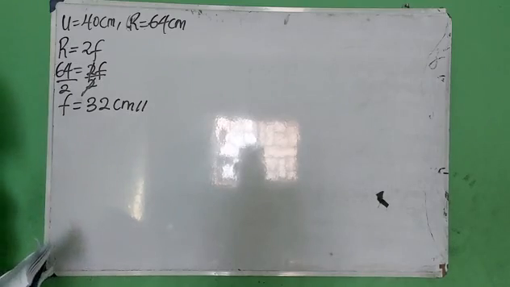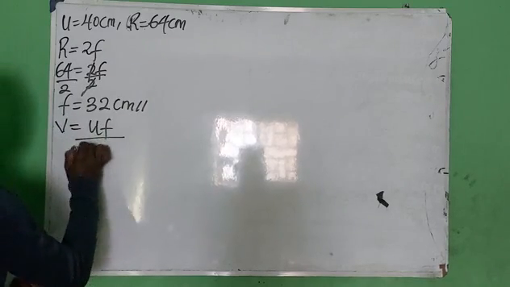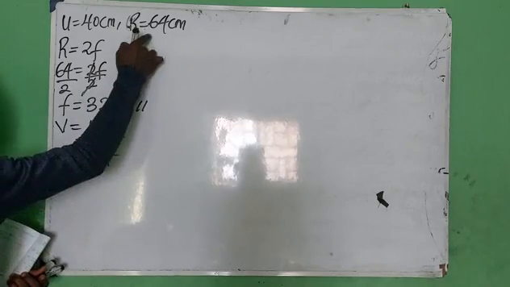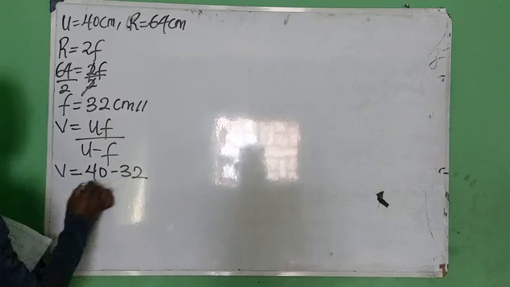centimeters. 32 centimeters. Don't forget our formula: v equals uf over u minus f. v is equal to u, which is 40, times 32, over 40 minus 32.